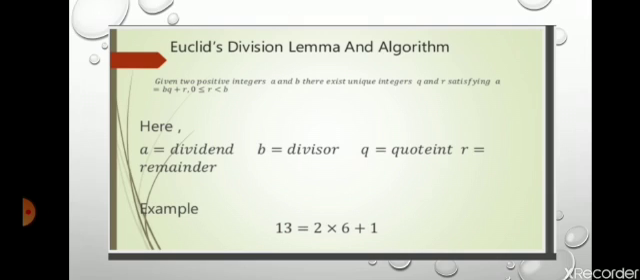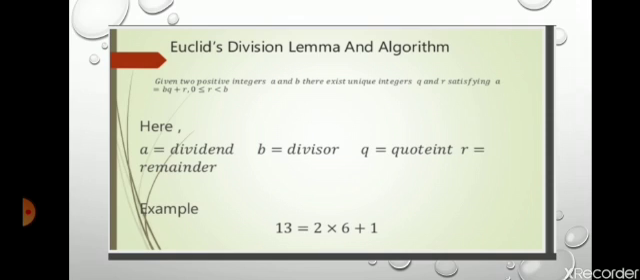Here, the concept is that for any two positive integers a and b, there exist unique integers q and r such that a is equal to bq plus r. For example, if you divide a by b, you get the quotient q and remainder r. So here q and r are also unique. The equation is a = bq + r, where r is greater than or equal to 0 but always less than b.